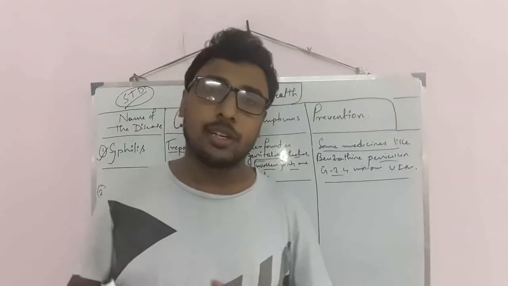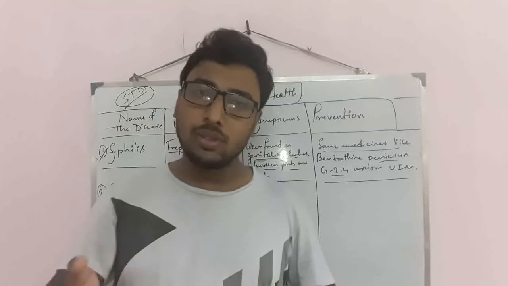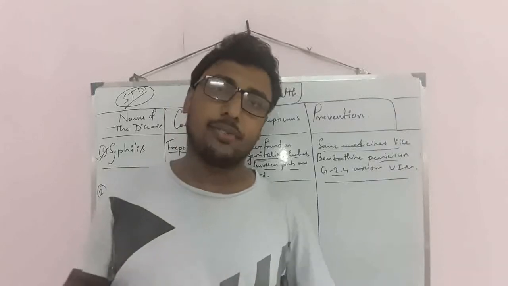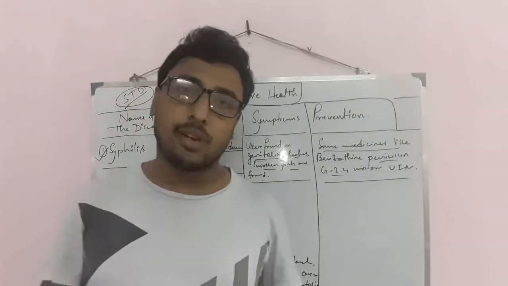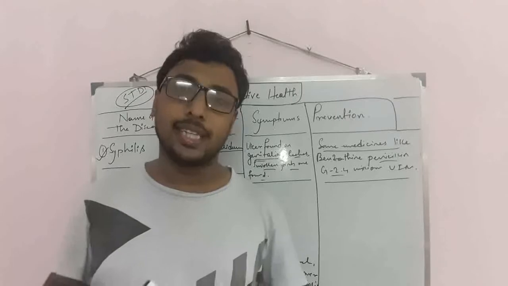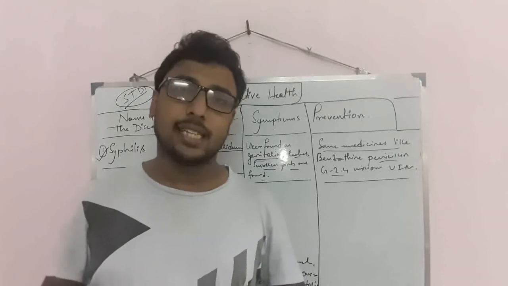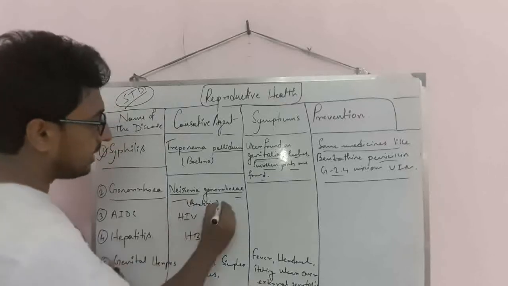Similarly, from the urethra there will be secretion of pus and some other liquid. So ultimately from the urethra in the female body as well as the male body, and the vagina of the female body, there will be irritation, itching and infection. That is the reason caused by the bacteria.